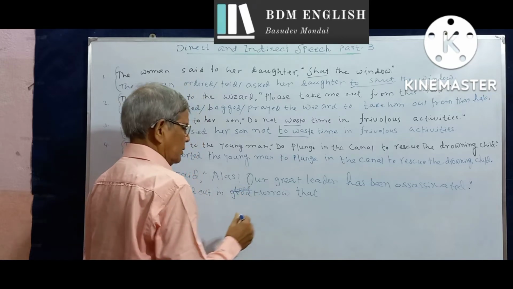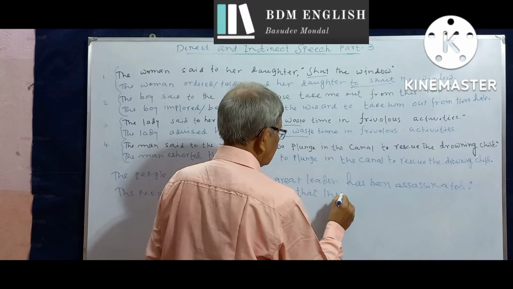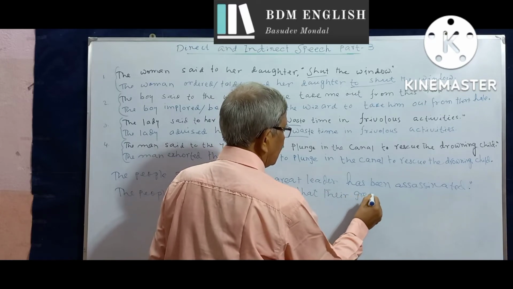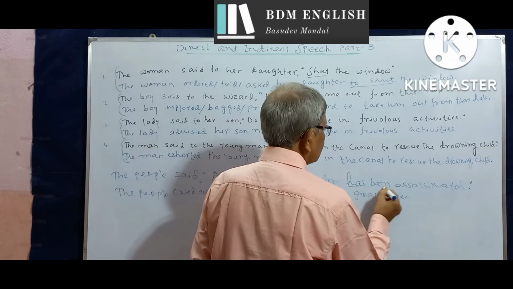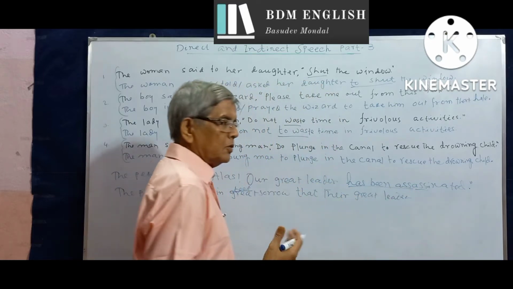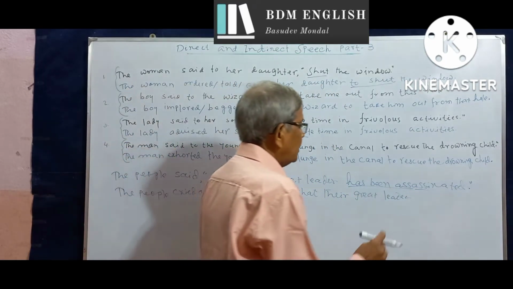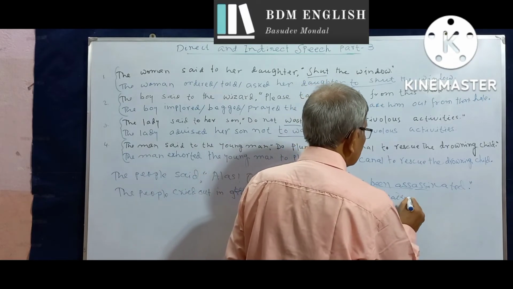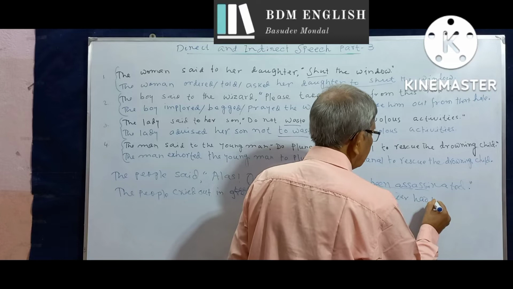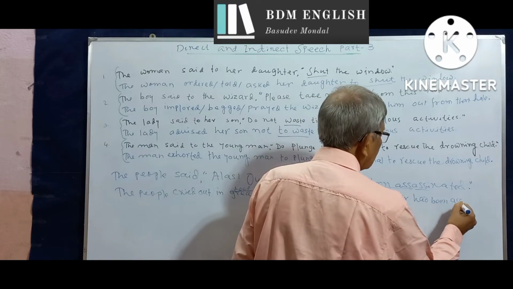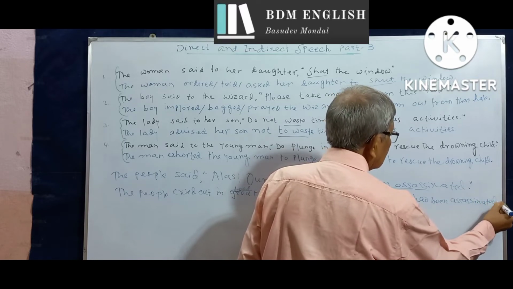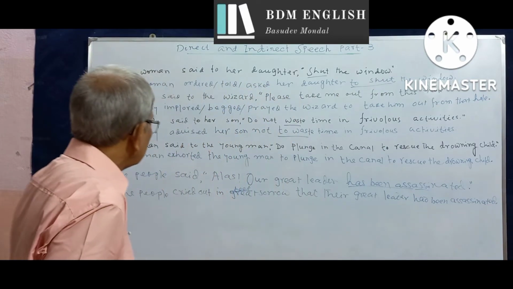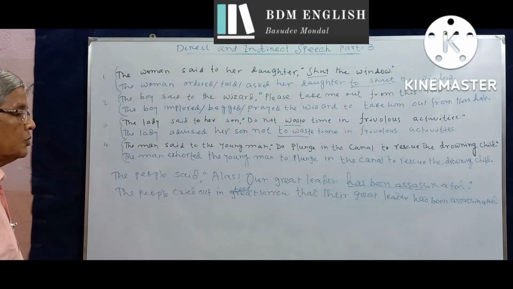Great is also okay. That their great leader, we change the tense from the present perfect tense passive voice to the past perfect tense passive voice. The great leader had been assassinated. The people cried out in deep sorrow or great sorrow that their great leader had been assassinated.